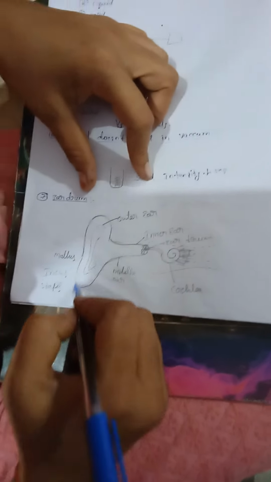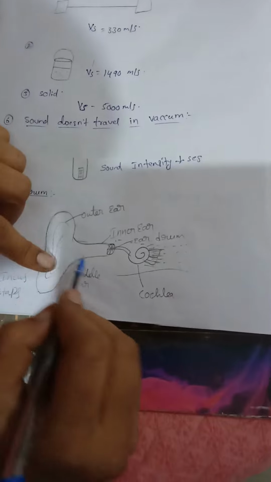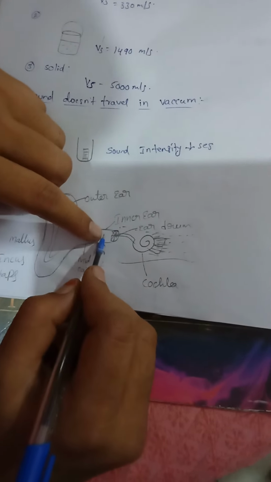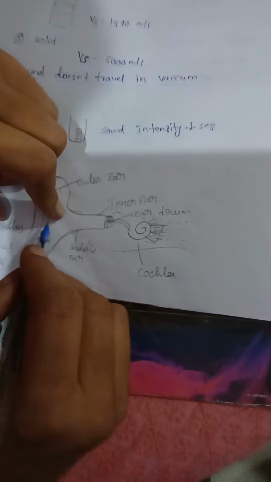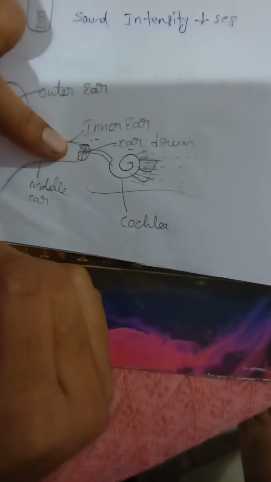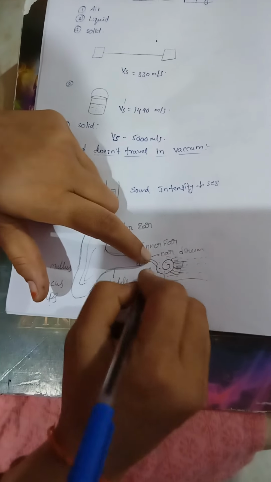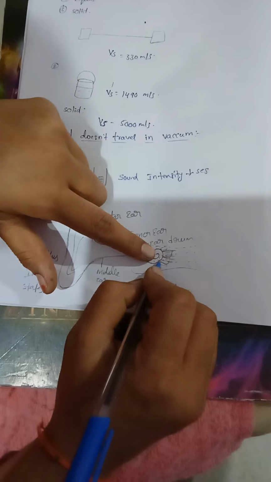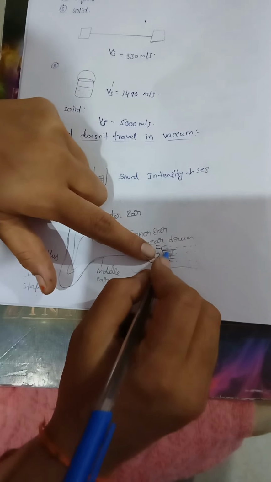First, the outer ear catches the sounds. They are transferred through the middle ear to the inner ear. When the sound reaches the eardrum, it vibrates. These vibrations pass through the malleus, incus and stapes. These vibrations are transferred to the cochlea, which has fluid. The sound vibrations pass through this fluid and reach the cilia. The cochlea has cilia, hair-like structures.